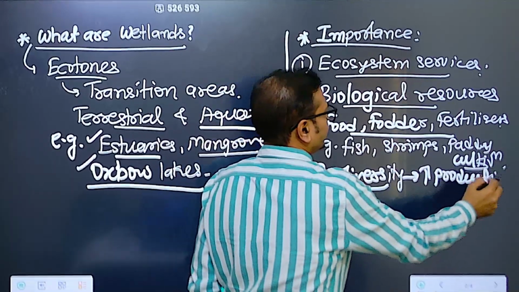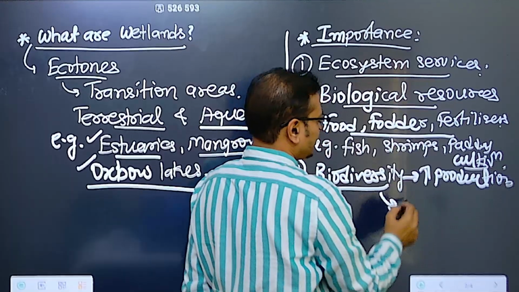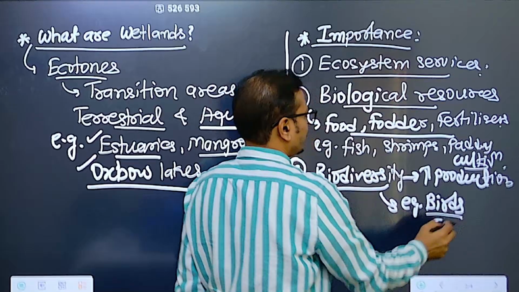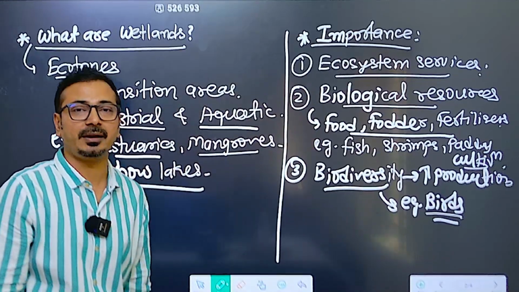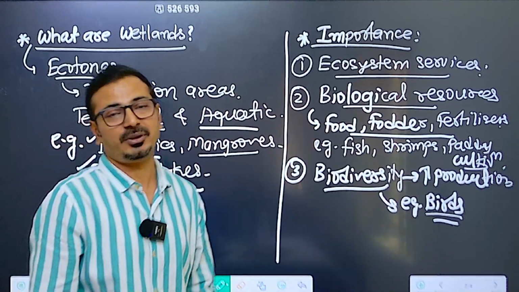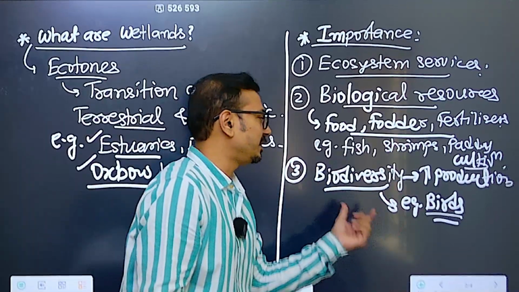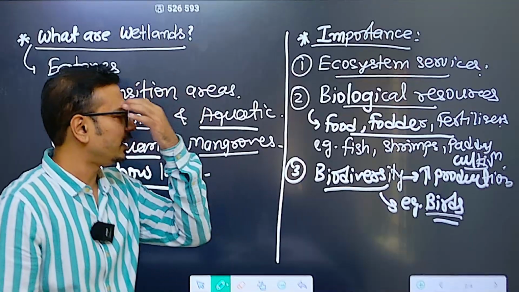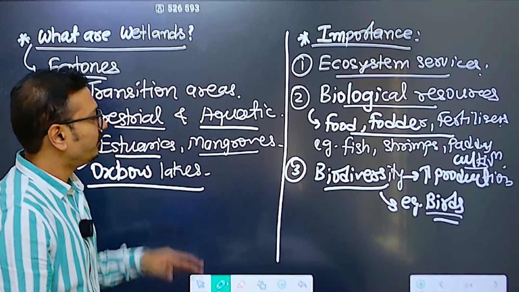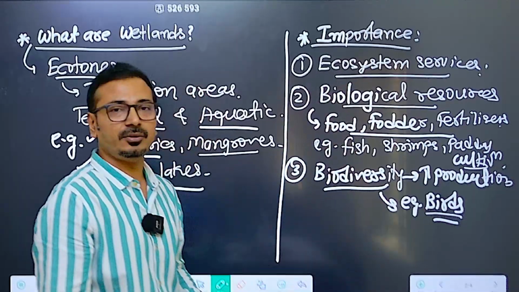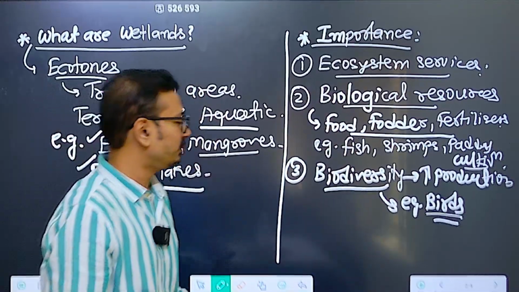They are also ecotones, so that's why there is high biodiversity. For example, water birds, waterfowls we call them, all the migratory birds that come, mostly they are basically visiting the wetlands in India. Because of high productivity, they are visiting there, they have food there, and that's why they are very important in terms of biodiversity. So when we write importance, write subheadings like this.